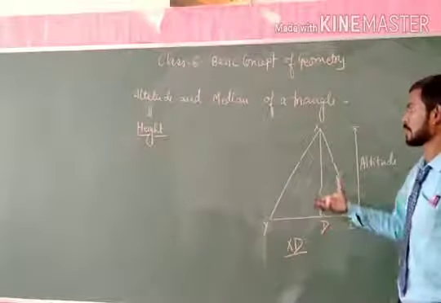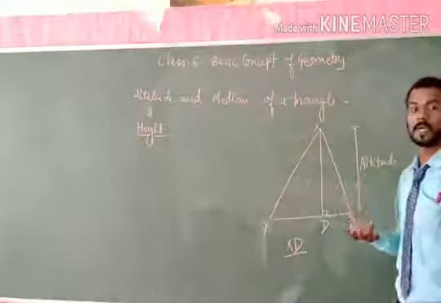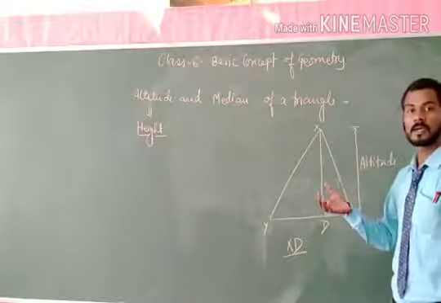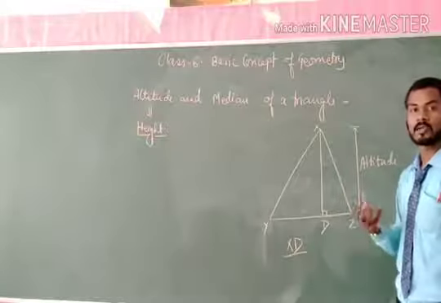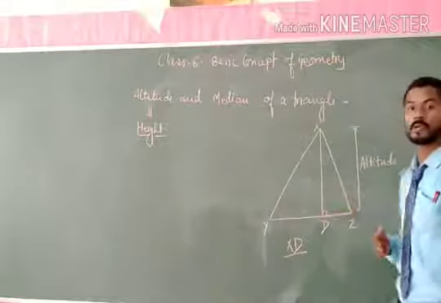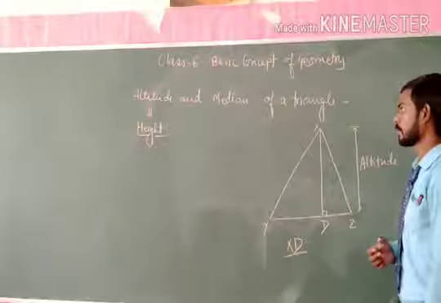So the altitude of a triangle is defined as the perpendicular distance from the vertex to the opposite base. I hope that the definition of altitude is clear to everybody.